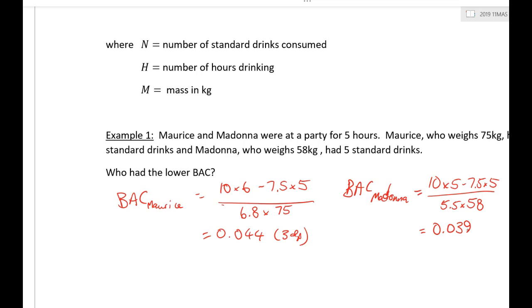So Maurice, 6 standard drinks, that's 2 in the first hour and 1 every hour after that over those 5 hours. And for women, 1 standard drink per hour. The idea is that that will keep you under 0.05. And you can see in this case they're both under 0.05 with a reasonable margin.